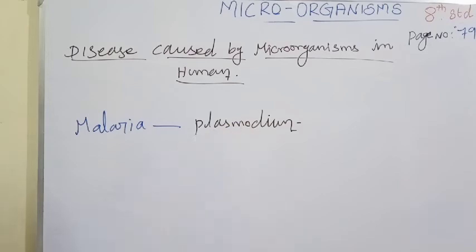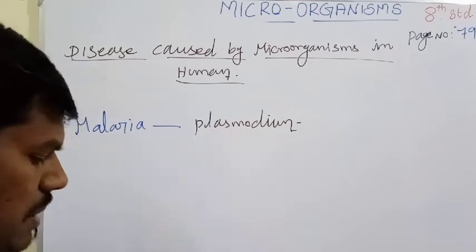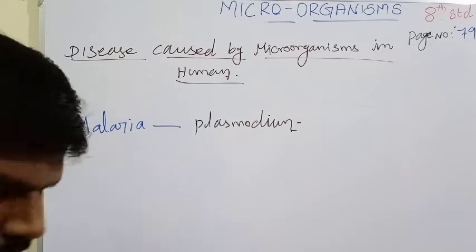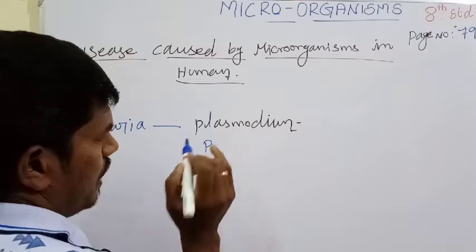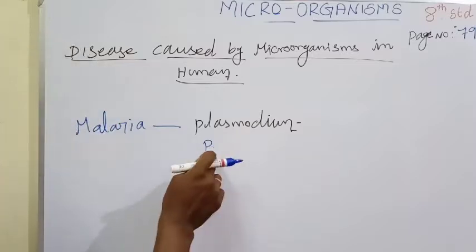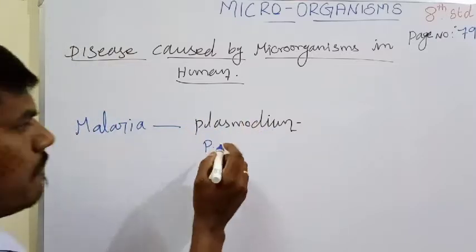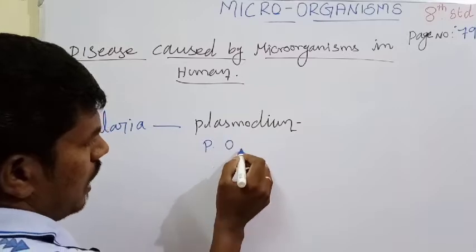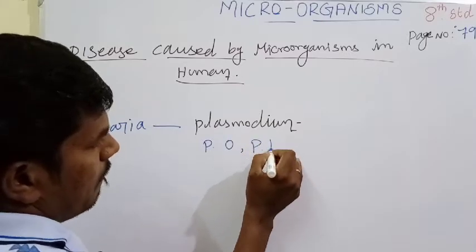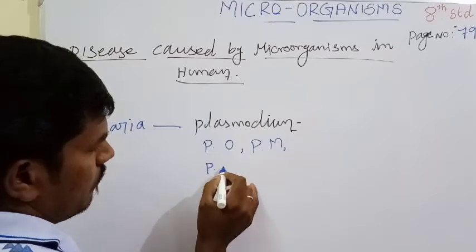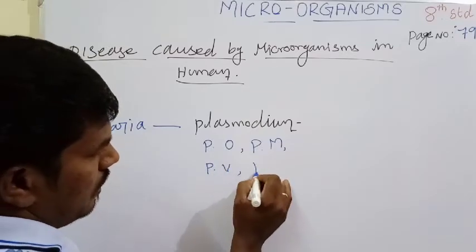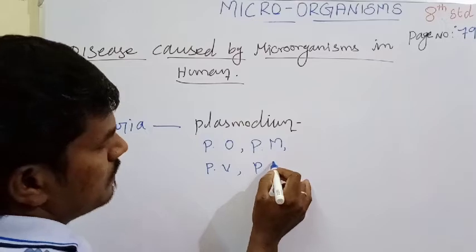This Plasmodium in India has 4 species. What are the species? Plasmodium ovale, Plasmodium vivax. That means capital letter P stands for Plasmodium: Plasmodium ovale, Plasmodium malariae, Plasmodium vivax, and finally Plasmodium falciparum.